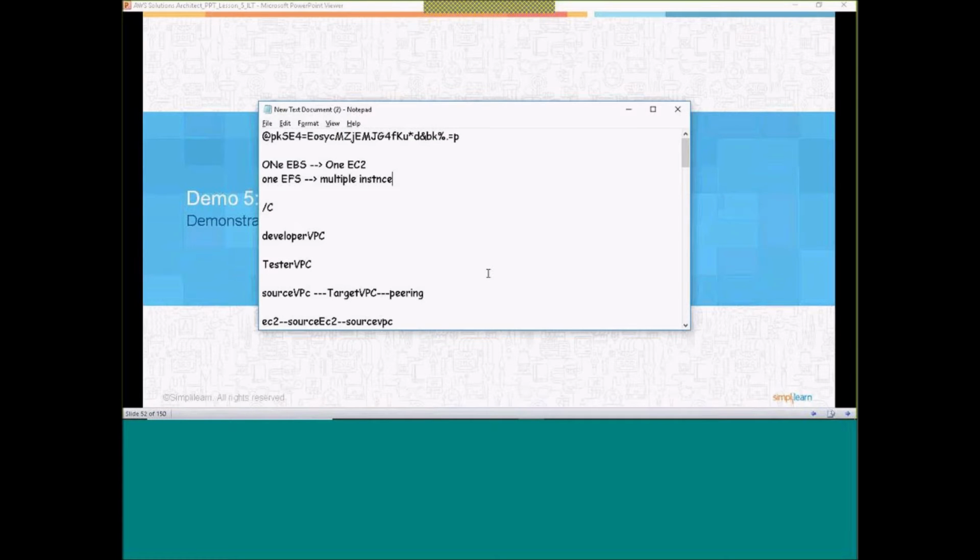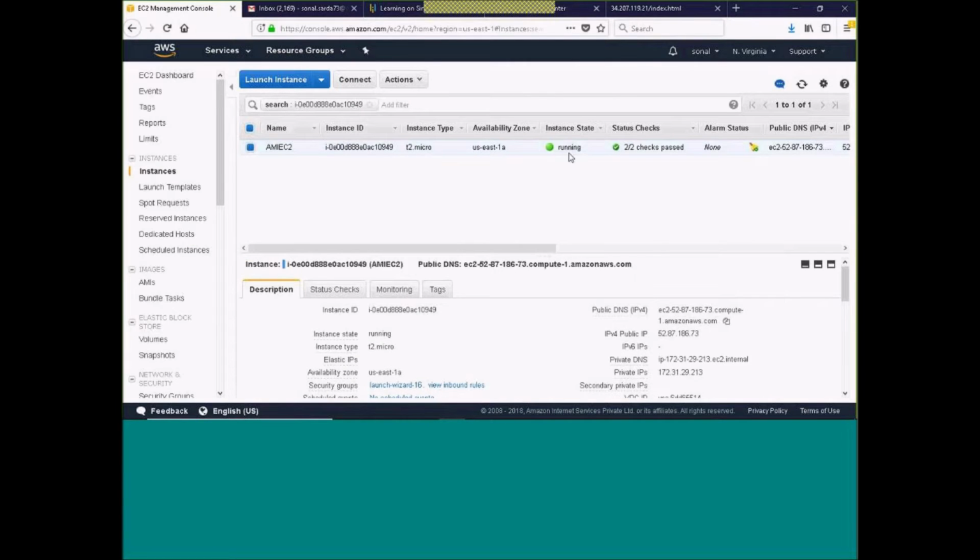Okay, so now the next demonstration is about attaching an EBS volume. We will create an additional EBS volume and attach it. Before that, we will see whether that is done. Let me go to my management console. Okay, so now you can see this particular Linux instance is in the running state.